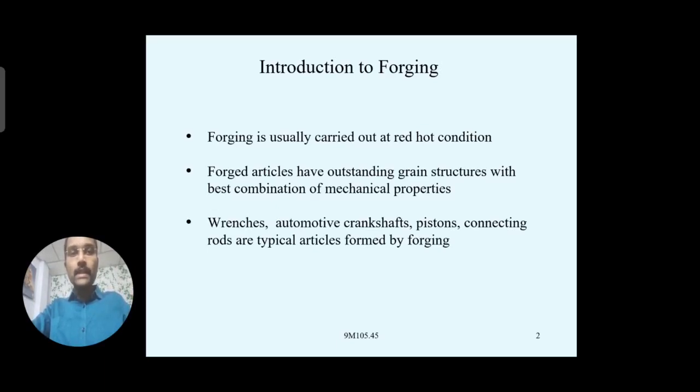Coming to some of the application parts, like crankshafts, which are used in the automotive field, like in IC engines, where you can see the crankshafts, and some other components in the IC engine, like pistons, connecting rods, okay, and other components like wrenches.